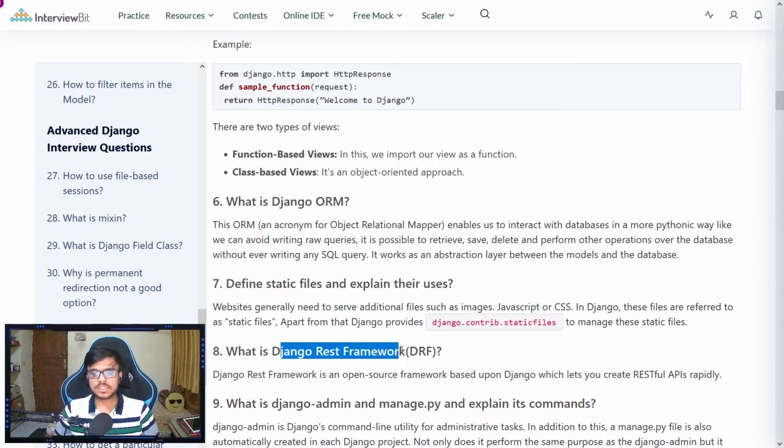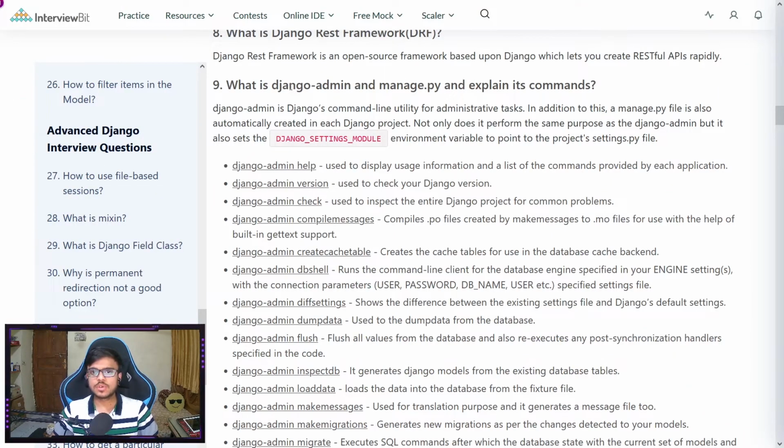Next question is what is Django REST framework, DRF, which is an open source framework to handle RESTful APIs or create them very rapidly. Moving on to next question, what is django-admin and manage.py and explain its commands. So django-admin is a command line utility for administrative tasks. Now django-admin and manage.py are automatically created in each Django project, and manage.py serves the same purpose as django-admin, but along with that it also sets the DJANGO_SETTINGS_MODULE environment variable to point to the project settings file.